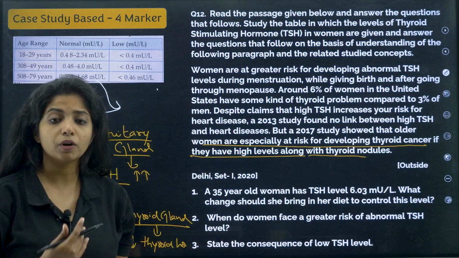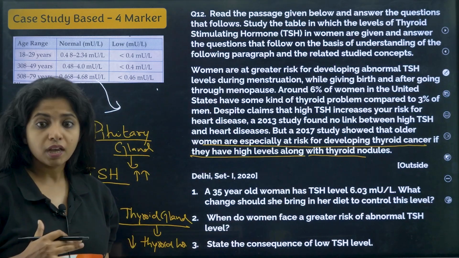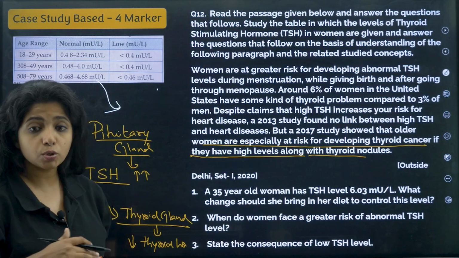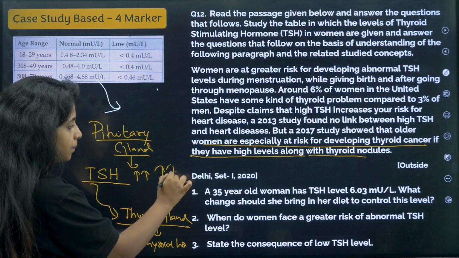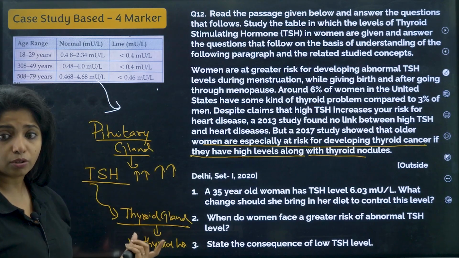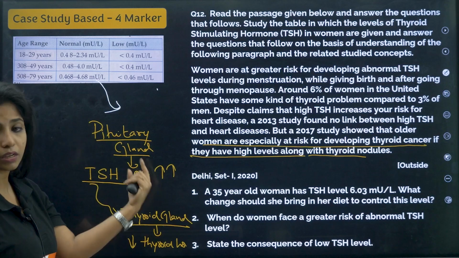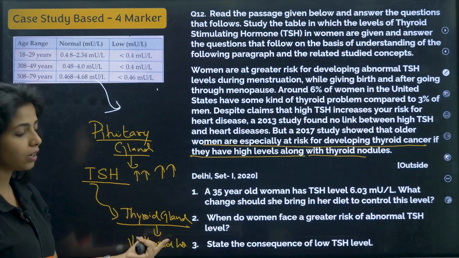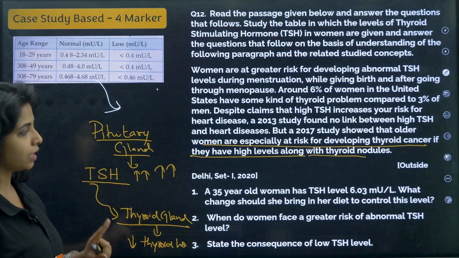So in them, the production of thyroid hormone basically becomes less, which is why TSH tries to increase, so that it can tell the thyroid to release more and more thyroid hormone. Okay, that is a problem. So when TSH is way too high, just understand the level of thyroid hormone is way too low. That's a problem.